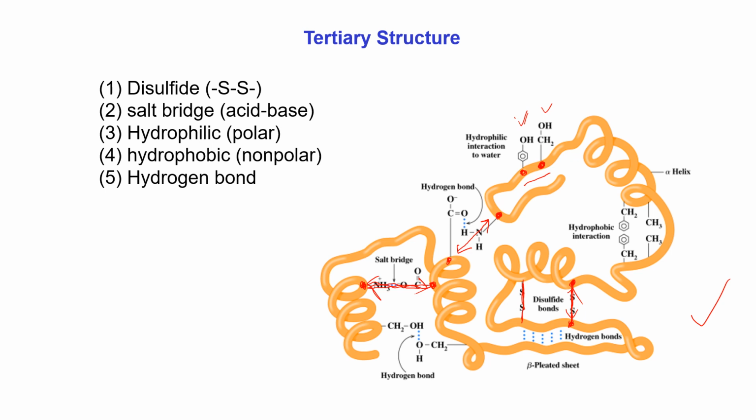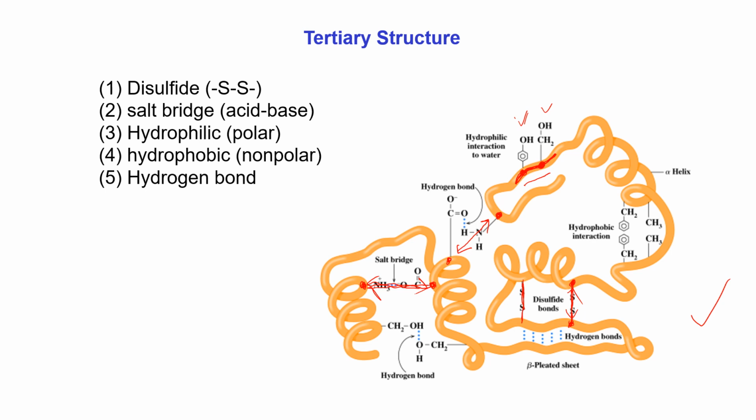If any water molecule is present near these two amino acids, in that case, as they are hydrophilic in nature, they are polar in nature, they will be attracted towards the water molecule, and due to this attraction, this portion of the polypeptide chain will bend slightly.